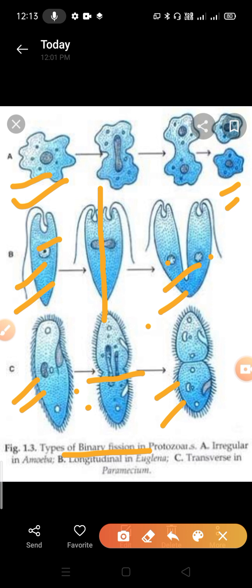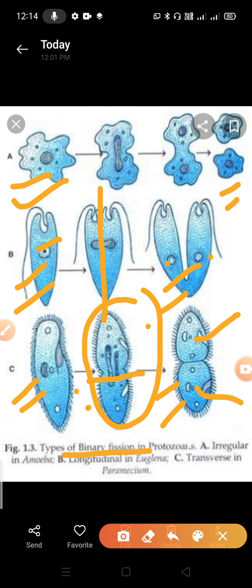You can see here a unicellular animal having short thread-like structures called cilia. In its body, you can see several cilia. Paramecium directly divides its body into two parts. Clear? You can see two smaller paramecia here. How many paramecia are formed? Two.